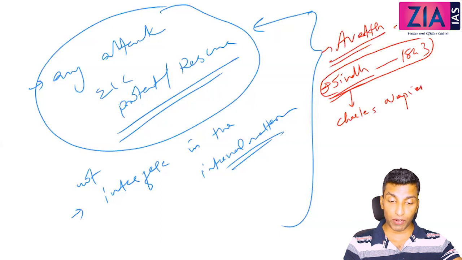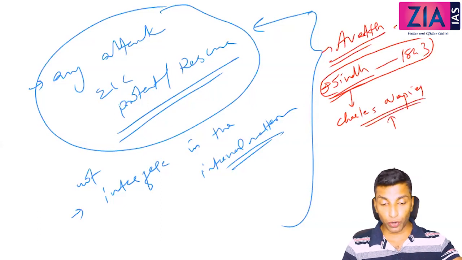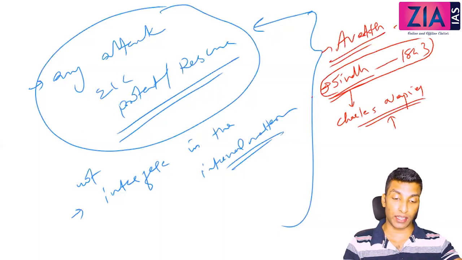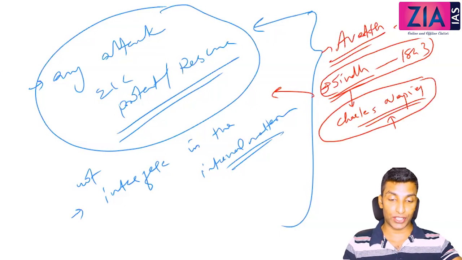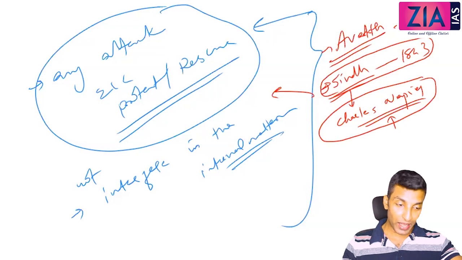And he made a very powerful statement that we don't have any right to annex Sindh, because Sindh is a state which signed this treaty and we have to protect them. But still we do it. We do it means we will still annex it. And what a kind of rascality it will be. So it was actually a letter which was written by Charles Napier to the then Governor General at that point of time. Okay, so that's about subsidiary alliance.